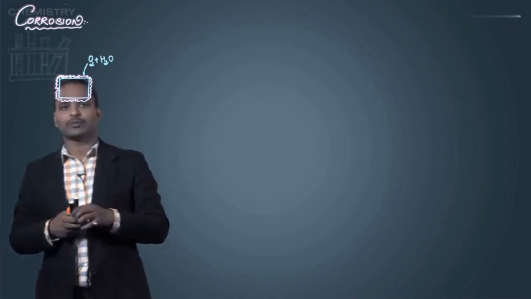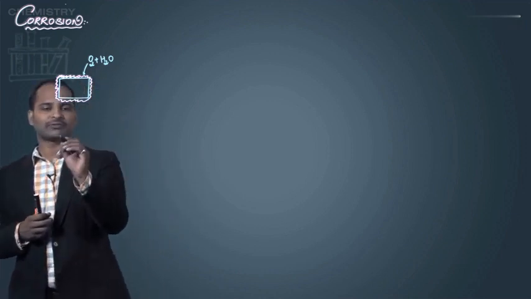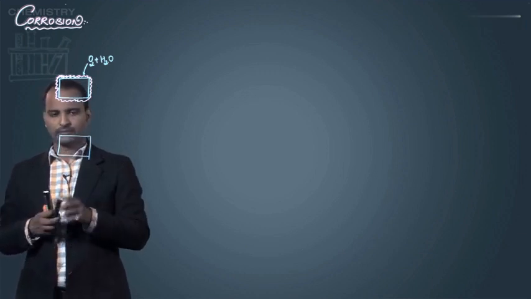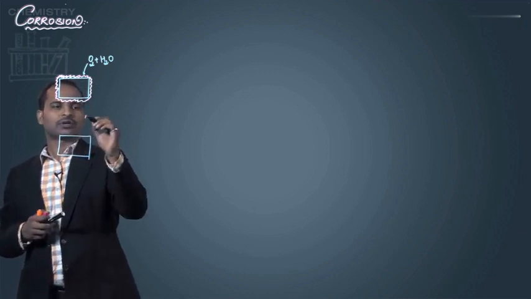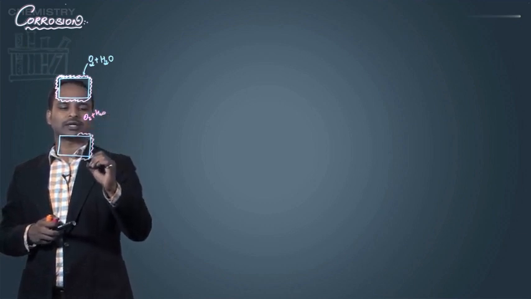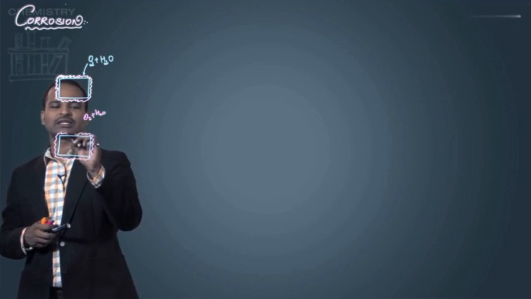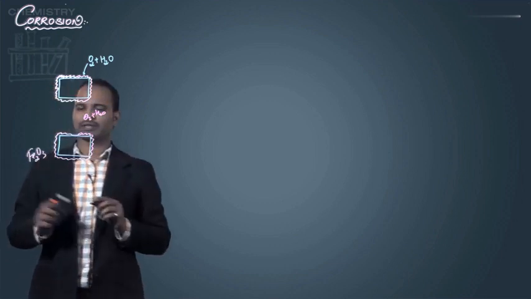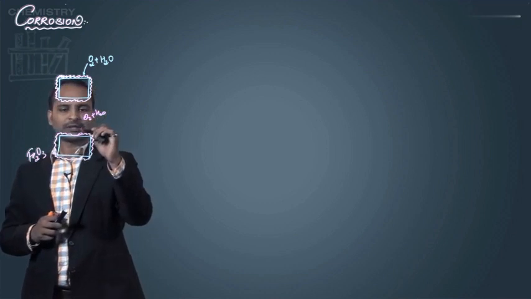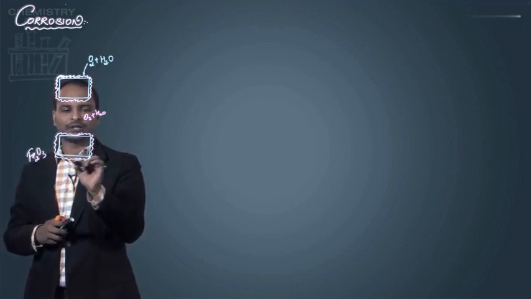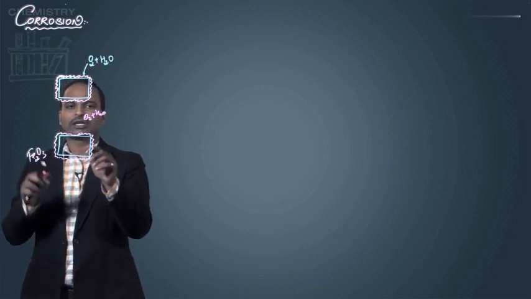But suppose I have Fe. What happens in the case of Fe? Suppose this is the Fe metal. The oxygen and water will attack this and start oxidizing it. An oxide layer is formed, which is called rust. It is nothing but the oxide of Fe, that is Fe2O3. So the surface gets converted into oxide form, and an Fe2O3 layer has been formed.